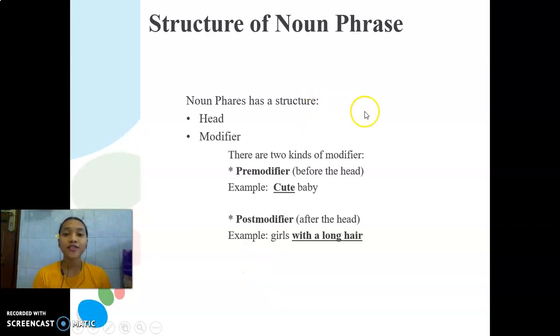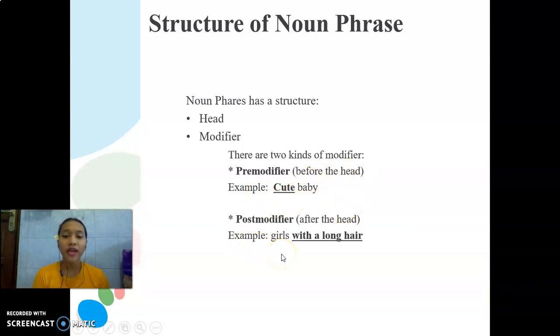Next is the structure of noun phrase. Noun phrase has a structure such as head and modifier. There are two kinds of modifier. Premodifier is located before the head. The example of premodifier is cute baby. The word baby in here is head, and the cute in here is premodifier because it is located before the head.